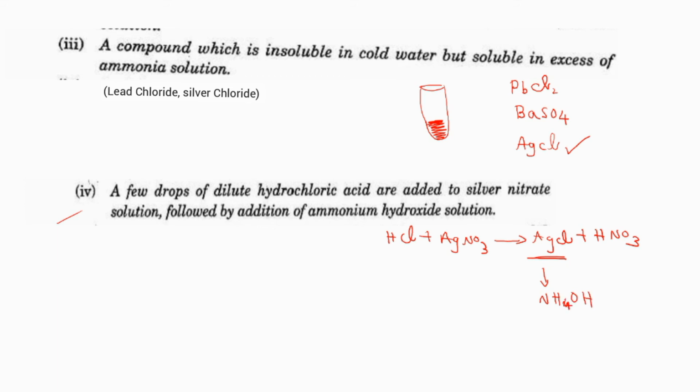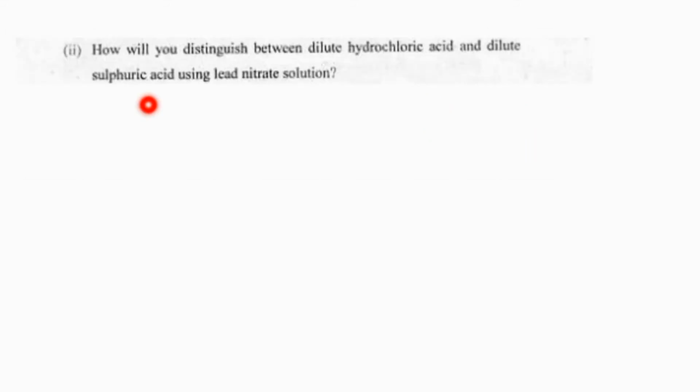Easy. Now see this question. This is a 2017 paper question. How will you distinguish between dilute hydrochloric acid and dilute sulfuric acid using lead nitrate solution? So dilute hydrochloric acid is given and dilute sulfuric acid is also given. We are going to add lead nitrate solution to both. So what is going to happen? We should write first. Write and see.